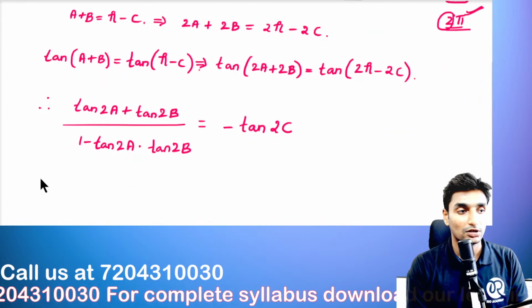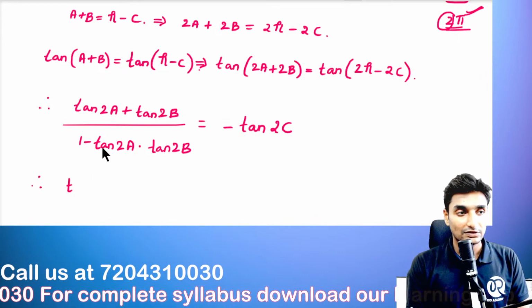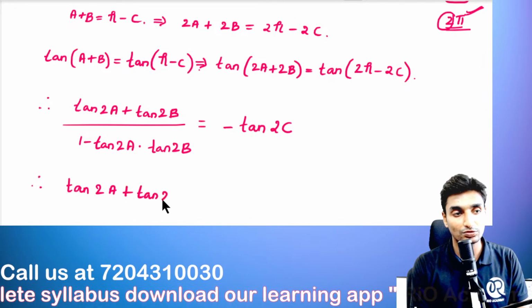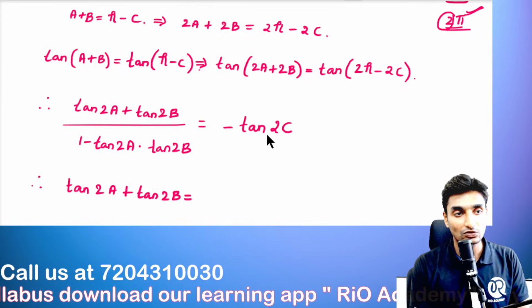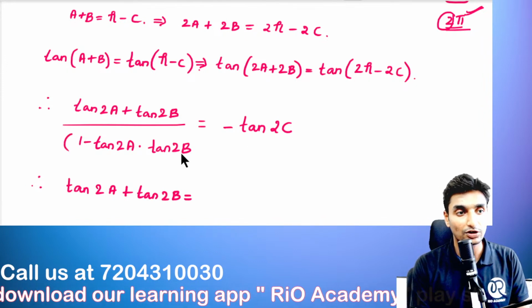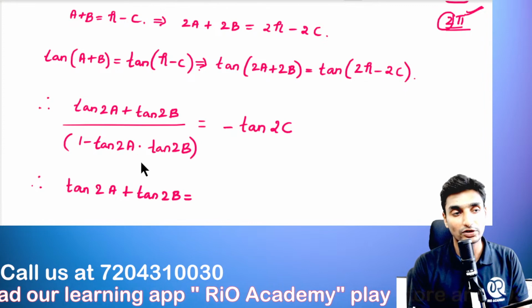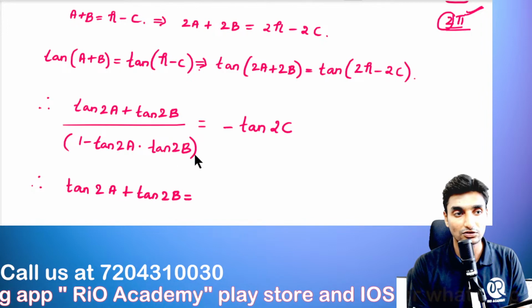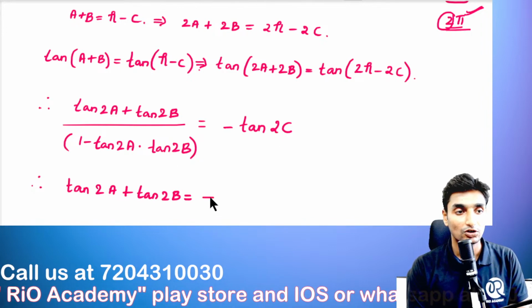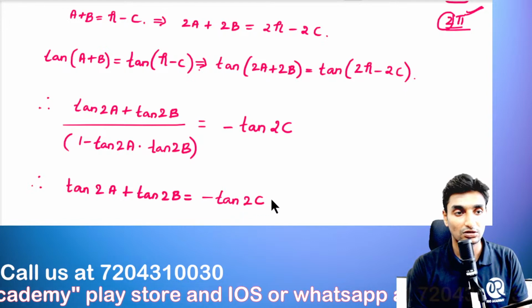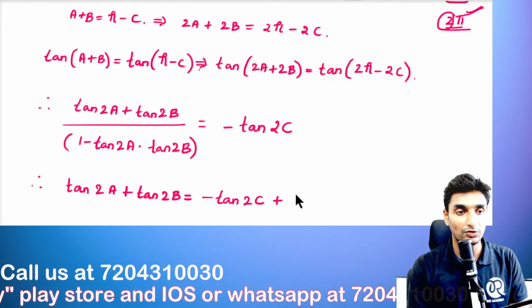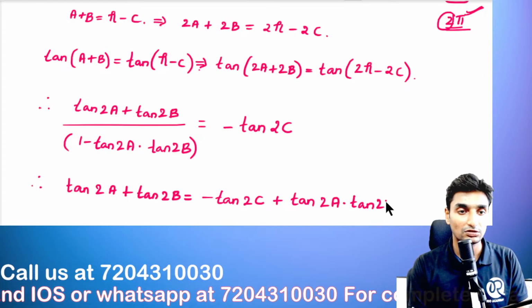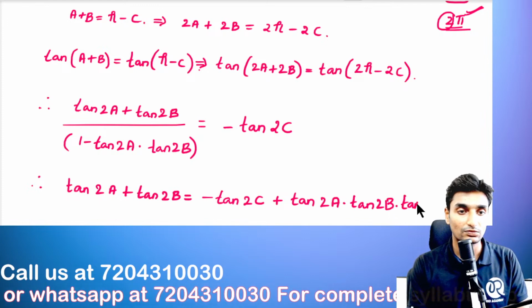Okay, I can imagine that you already know the answer here just by looking at this step. So tan of 2a plus tan of 2b is equal to minus tan 2c into this entire format. We are going to cross multiply. Okay, so I am going to write it down directly. Minus tan 2c multiplied with 1, it will jump out here. Okay, this function will jump out here on cross multiplication. So minus tan of 2c, and minus of minus, that will be plus tan of 2a into tan of 2b into tan of 2c.